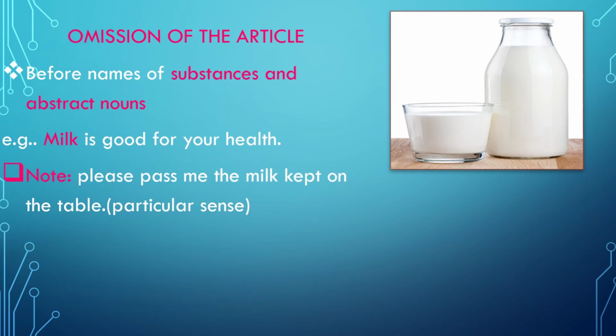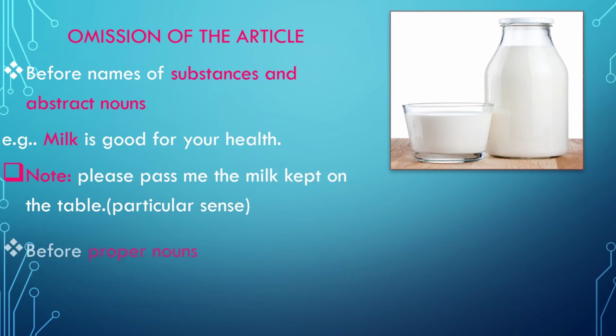But look at something interesting here. When you say, please pass me the milk kept on the table, we have used the before it because you refer to a particular milk which is kept. Which milk? The milk which is kept on the table. So it is right to use the milk there.